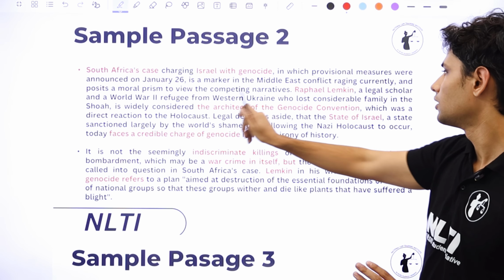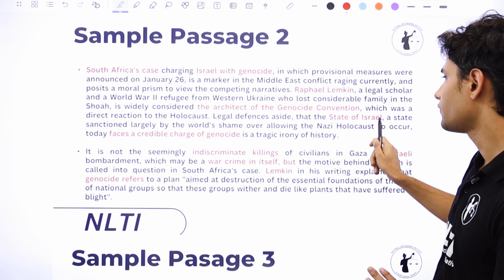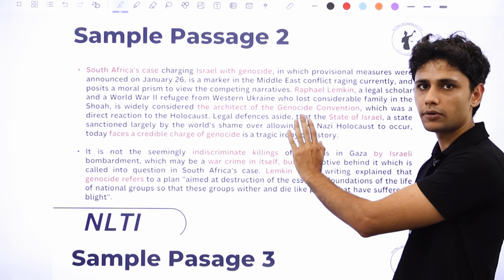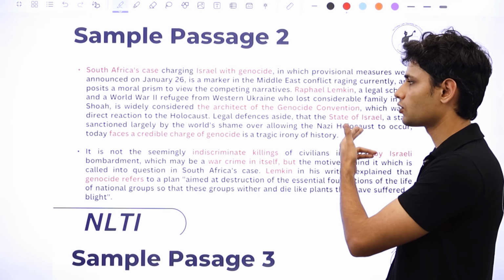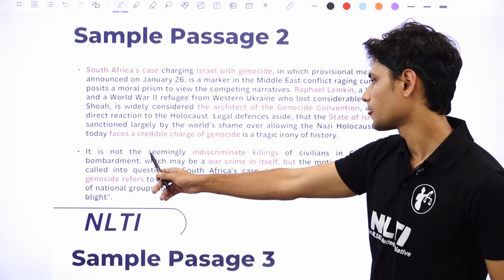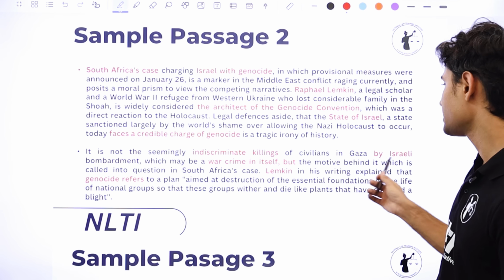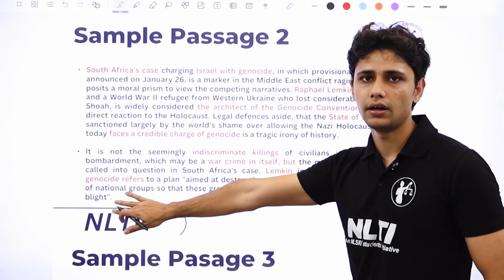Here is a scholar. Why is this scholar important? Because they are the architect of the Genocide Convention. State of Israel faces a credible charge of genocide. That's it. This whole passage is talking about why Israel is facing a charge of genocide and what a certain scholar has to say about that. In the second line, we'll discuss those things, which is indiscriminate killings, war crime in itself, indiscriminate killings by Israeli, war crime, Lemkin, genocide refers to, and then this part is important because it's put under these two commas.